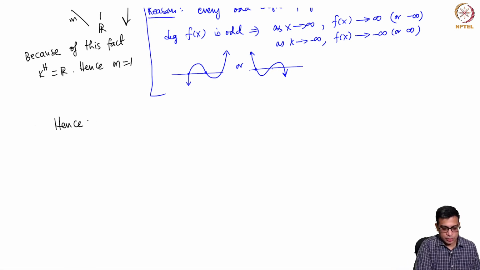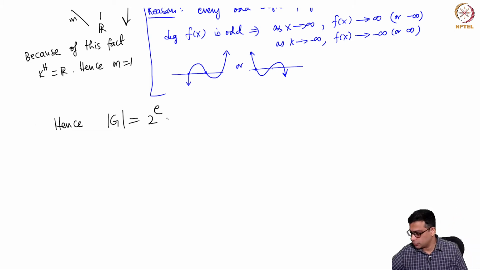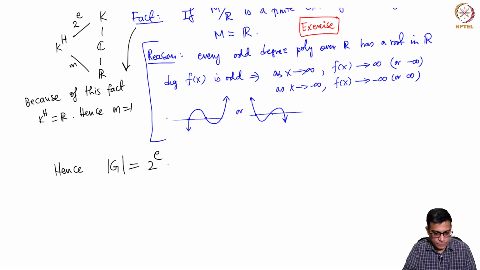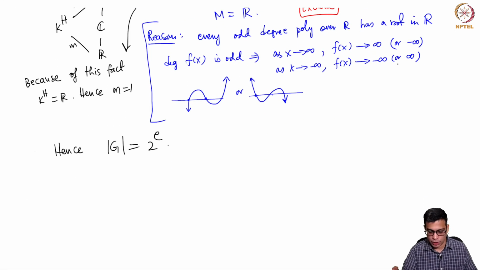Hence the order of this is 2 power e. Okay, so now the order of this is 2 power e, so there is no m, so this m is 1.